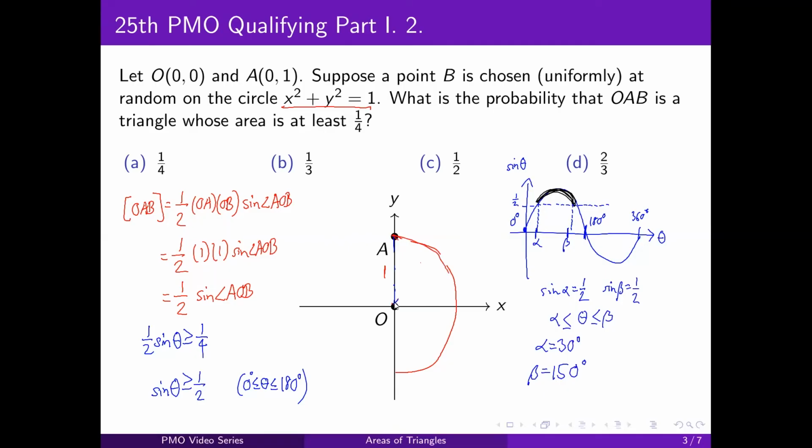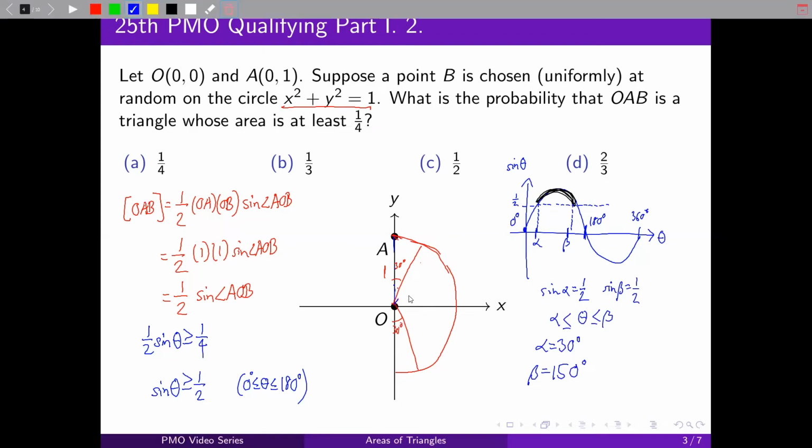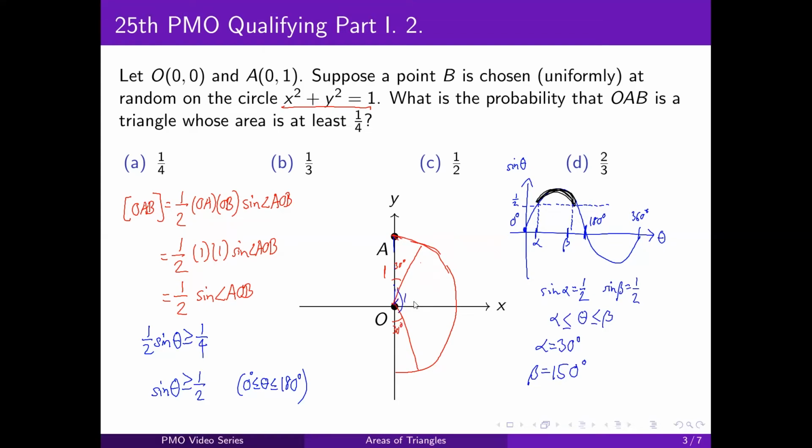So that could be here, and 150 would be over here. This one would be 30. And the angle in between will be 120. And so we find that the point B needs to be on this arc. As long as B is on that arc, we know that the area will be at least 1/4.